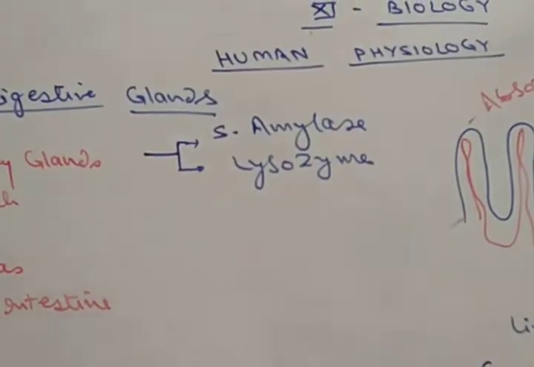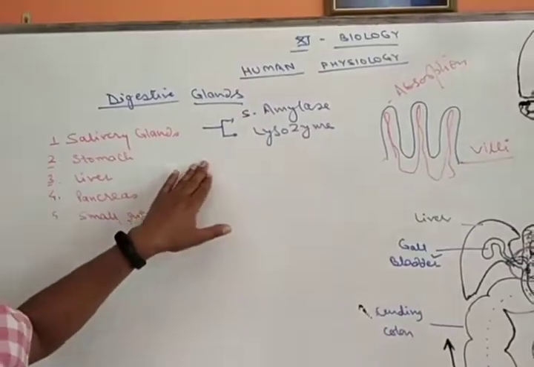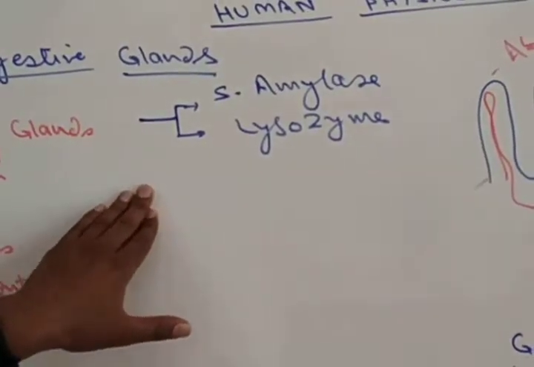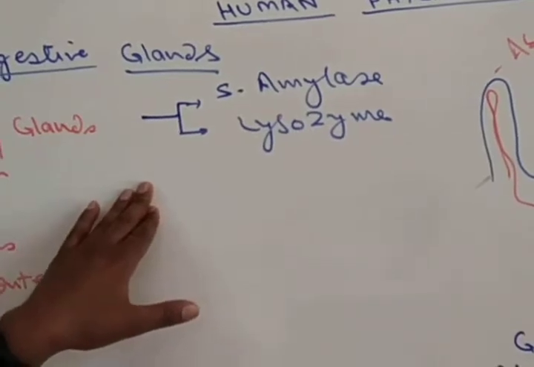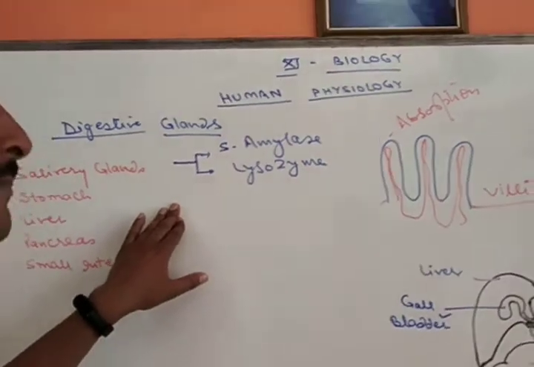Moreover, saliva lubricates the food and makes swallowing easier, as well as keeps the oral cavity moist so that the buccal cavity may not get dry.